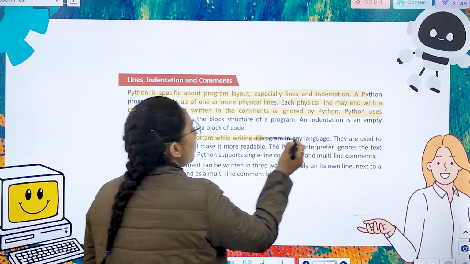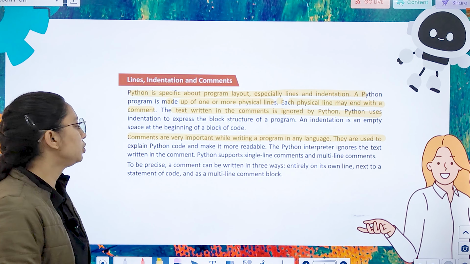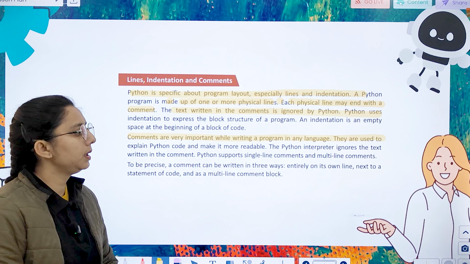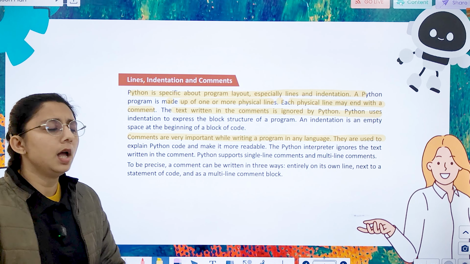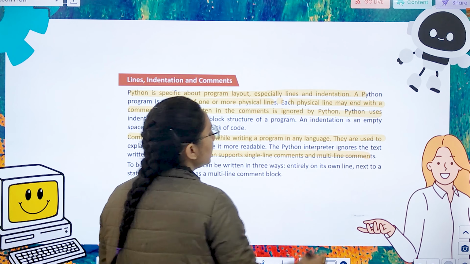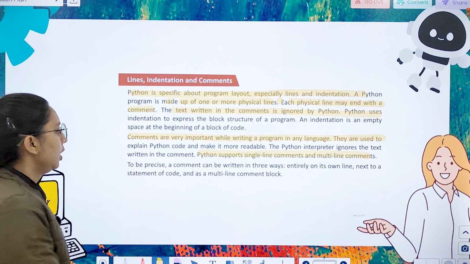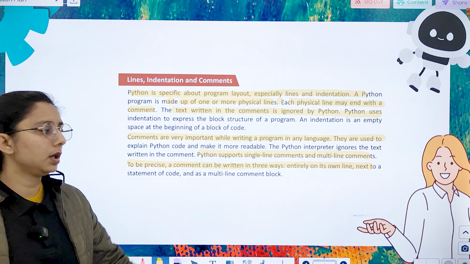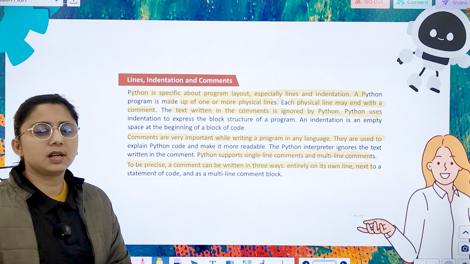Comments are very important while writing a program. They are used to explain Python code and make it more readable. The Python interpreter ignores the text written in the comment, and Python supports single-line comments and multi-line comments. To be precise, a comment can be written in three ways: entirely on its own line, and next to the statement of code.